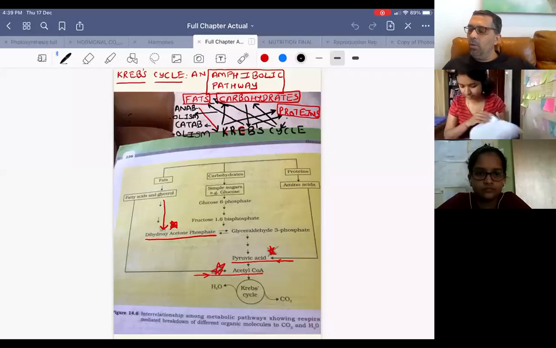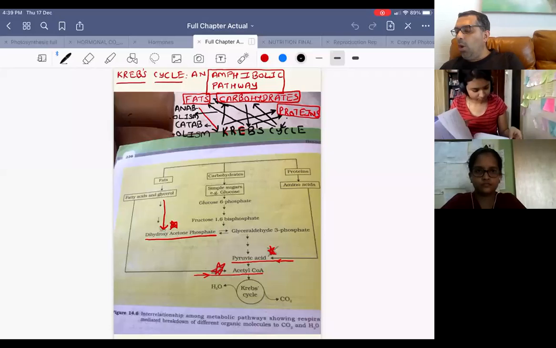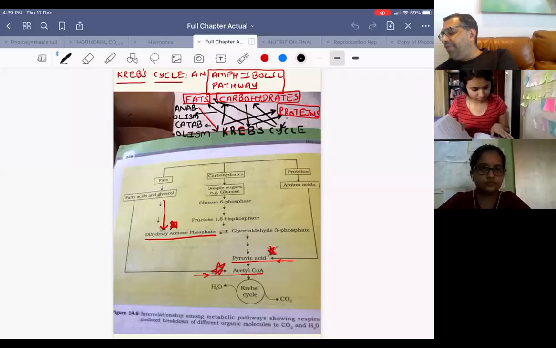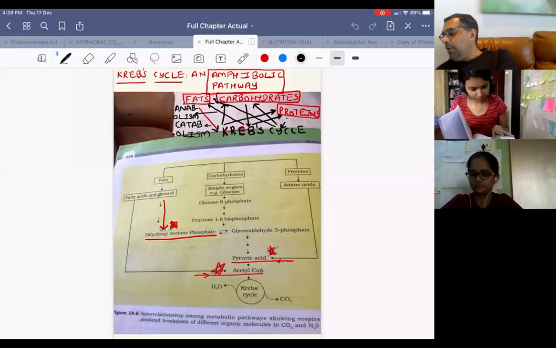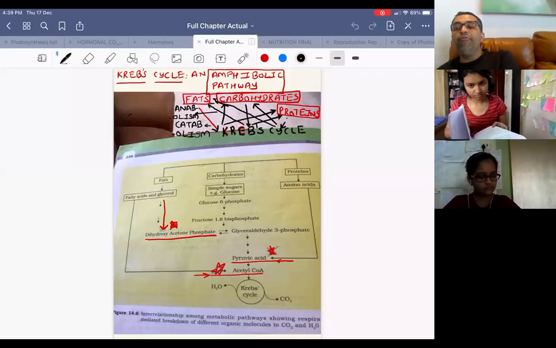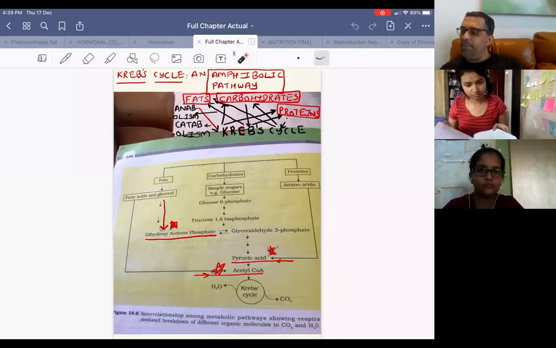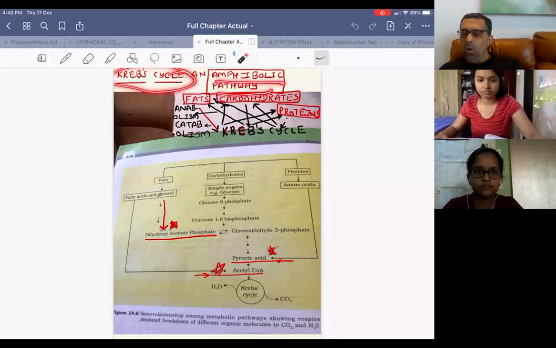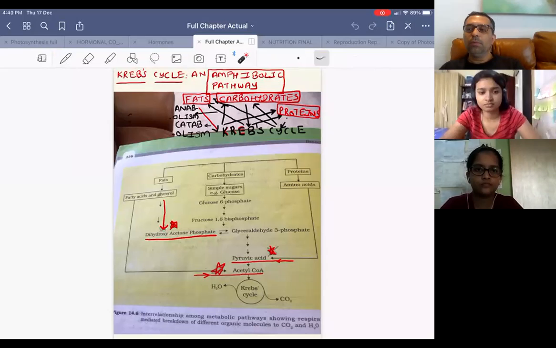Now, the next logic I would want you all to remember, you have read about it already. The Krebs cycle is an amphibolic pathway. You have heard of that. The Krebs cycle is an amphibolic pathway. What is amphibolism? Catabolic as well as anabolic.